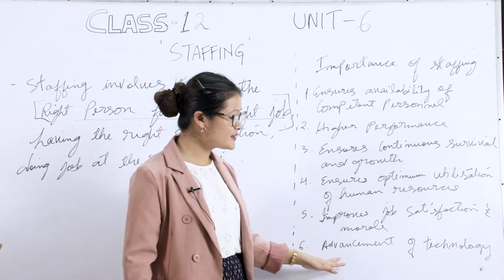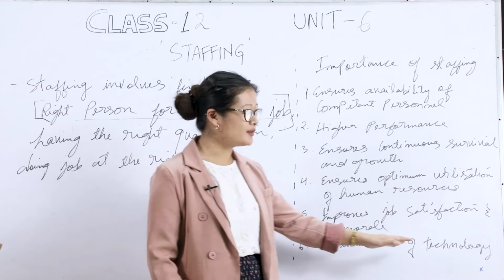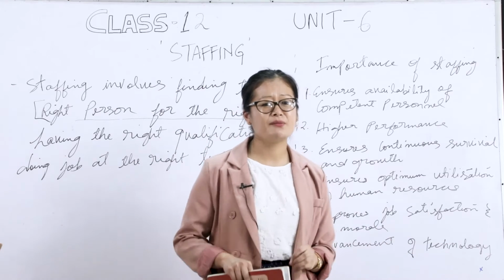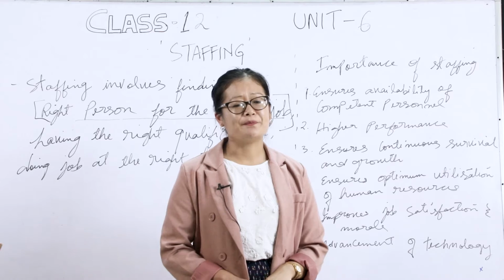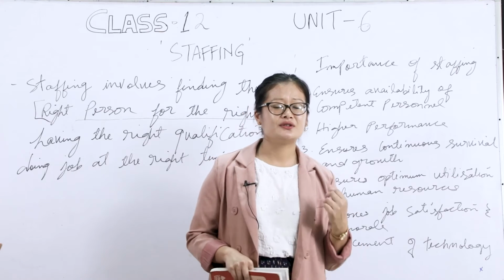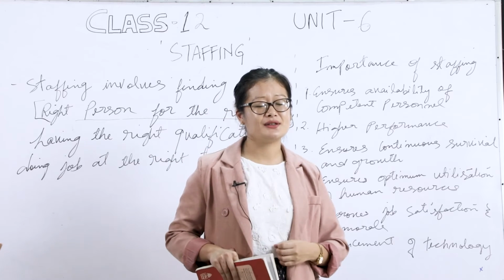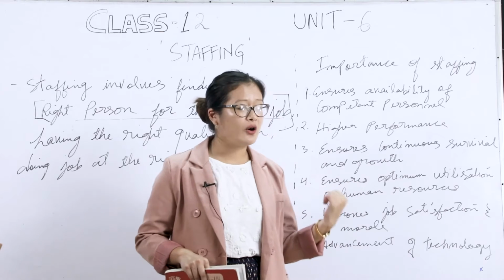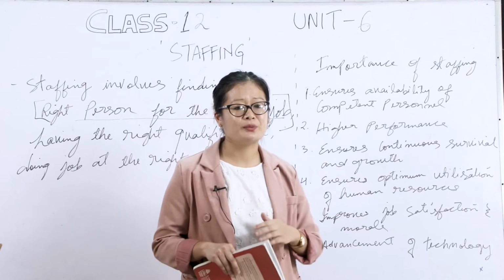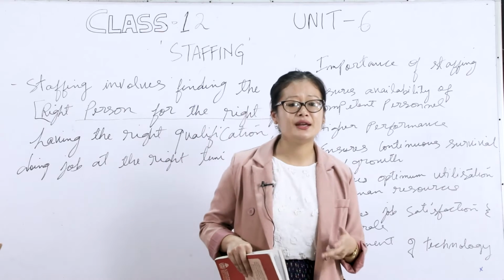Lastly, advancement of technology. We know that technology is very much needed in all organizations, right? So even staffing makes sure that technology should be there. In fact, it is very much needed under organization, so that there will be no wastage of time, labor, effort of the employee.